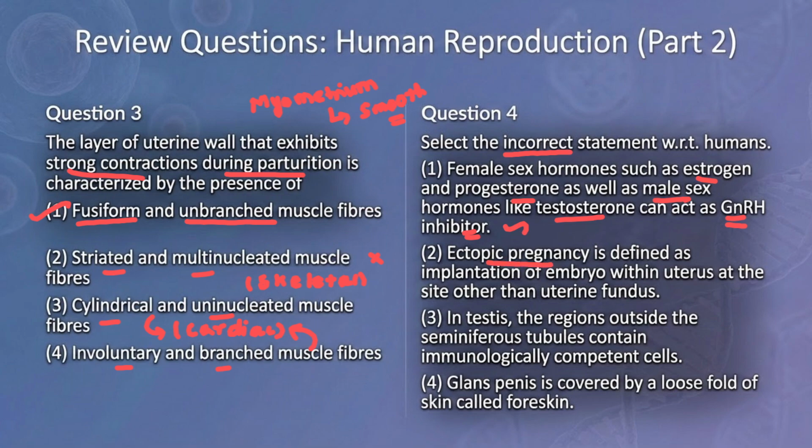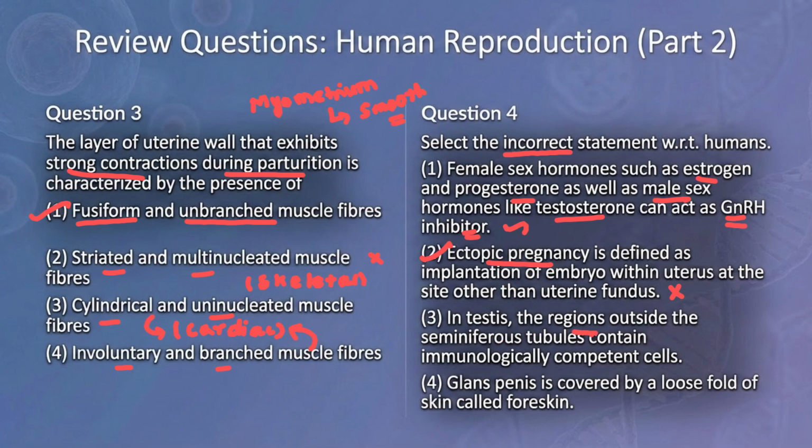Ectopic pregnancy is defined as an implantation of the embryo other than in the uterus. If implantation happens anywhere other than the uterus, then only we call it ectopic pregnancy. This comes later, but since it is in the question, I'm telling it now. So this is false, and they are asking for the incorrect one, so this is the answer.